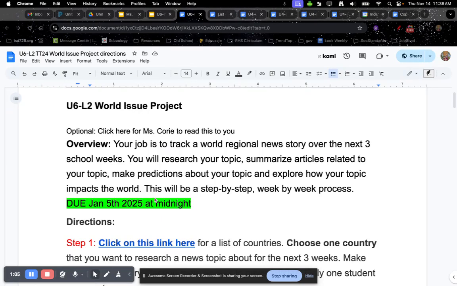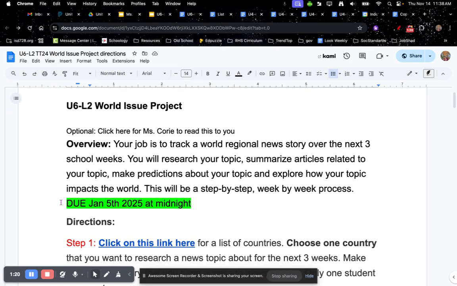This will be a step-by-step, week-by-week process. So this is not an assignment that you can just sit down and do within an hour. You have to do this assignment over the course of the next 3 school weeks. So do note that this project is due January 5th, 2025 at midnight. But like I said before, each week you're going to be doing little chunks of the project.